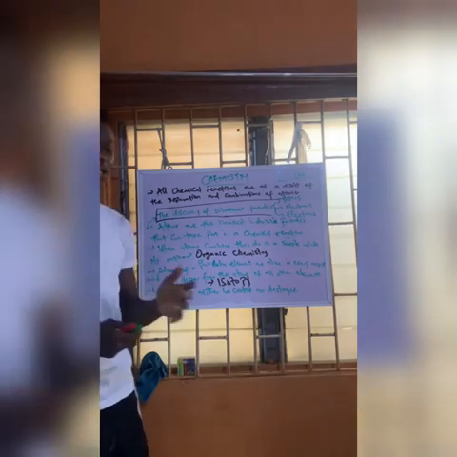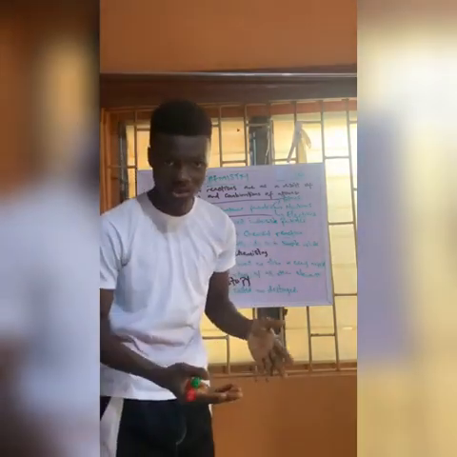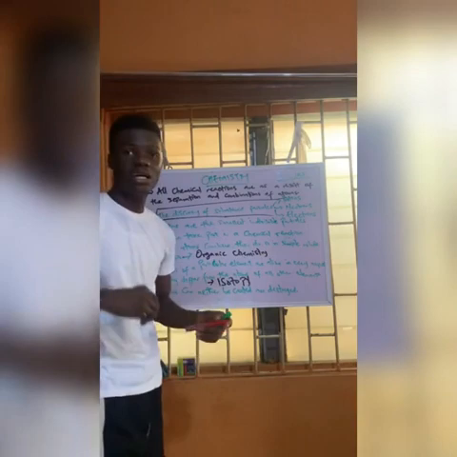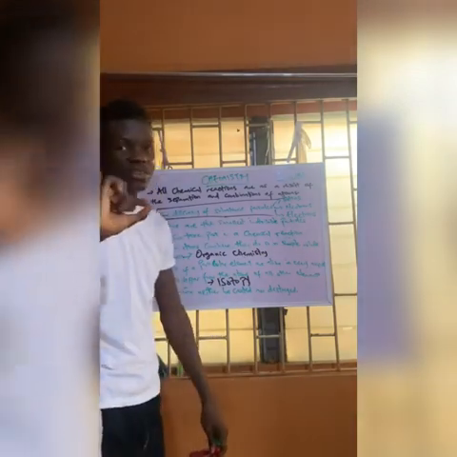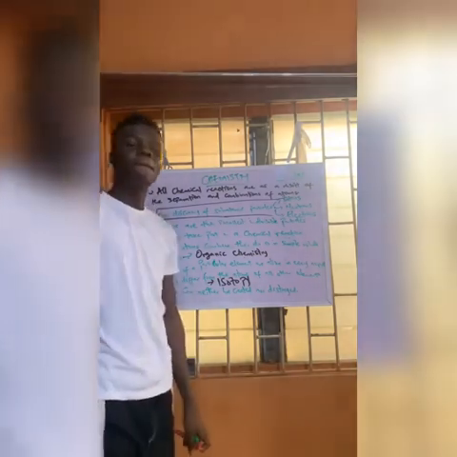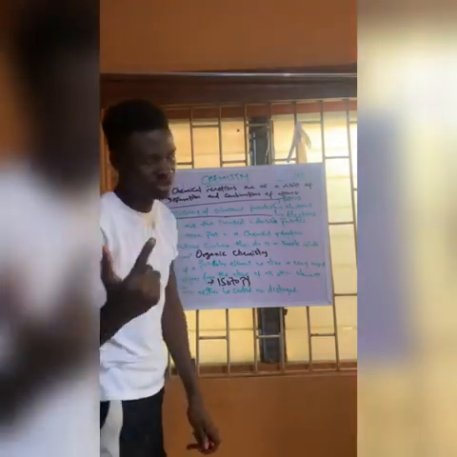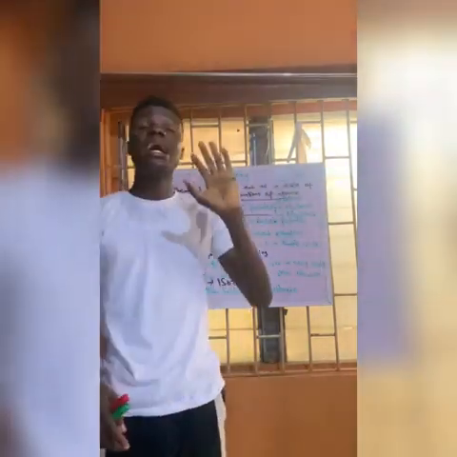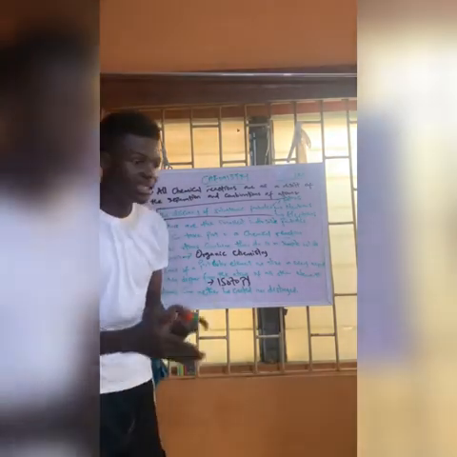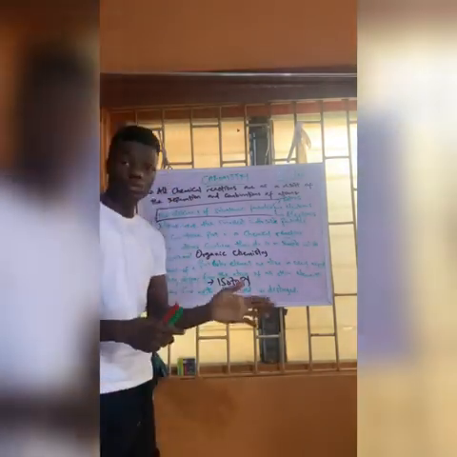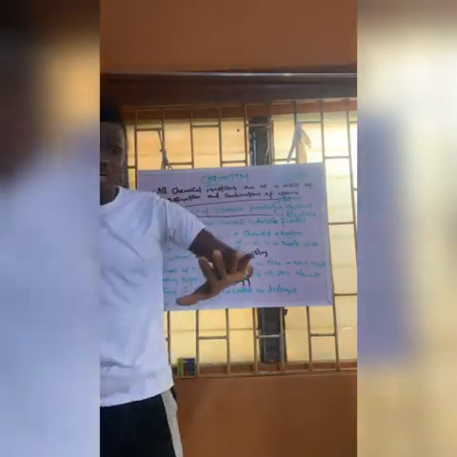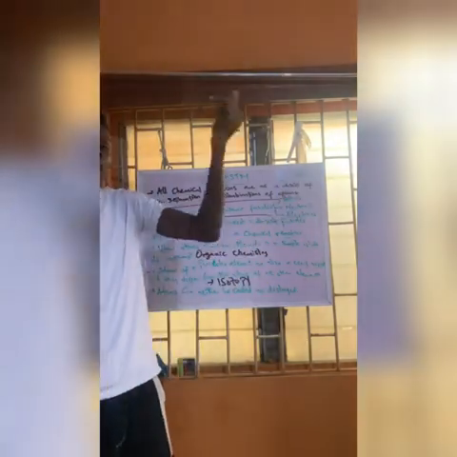So now, what is isotopy? Basically, isotopy is a concept that deals with isotopes. Now what are isotopes? Isotopes are elements that have the same atomic number, but different mass numbers. Why do they have different mass numbers? Because of difference in their number of neutrons. Now, atomic number, mass number, don't worry if you don't know what they are, we'll still talk about them.